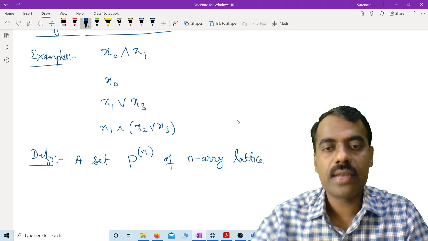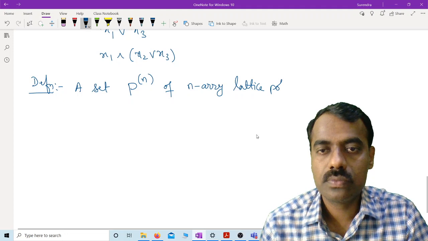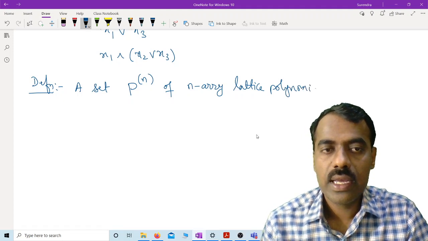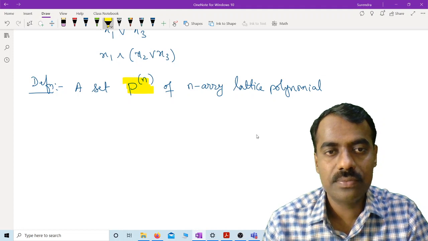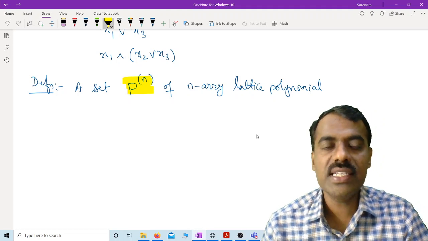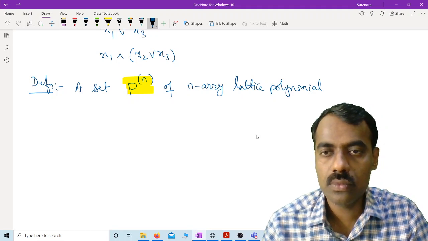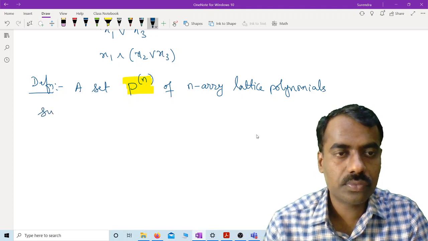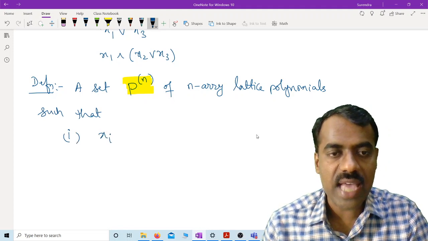So this P of n is nothing but the set of n-ary lattice polynomials, such that this set should have, first, each xi.